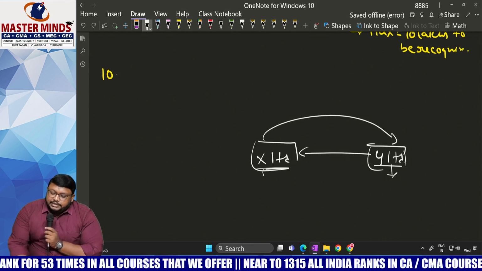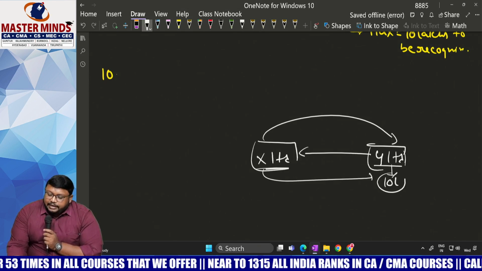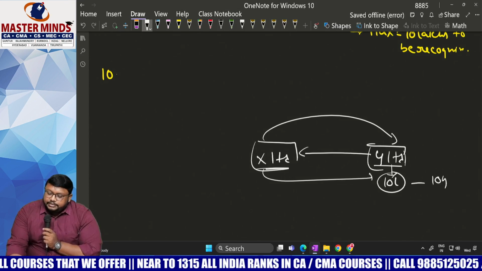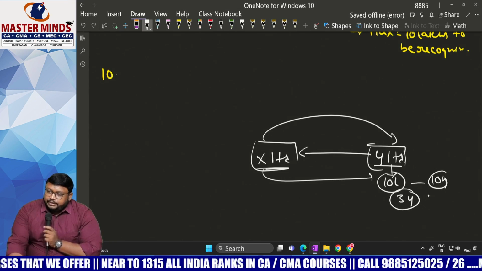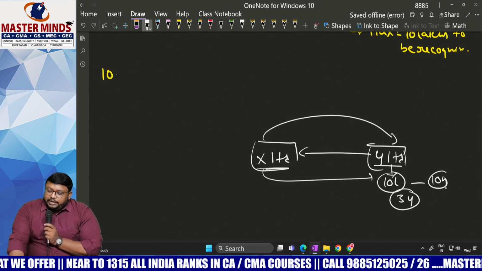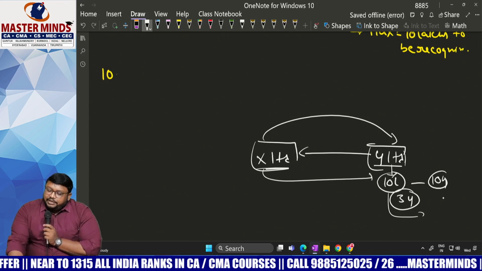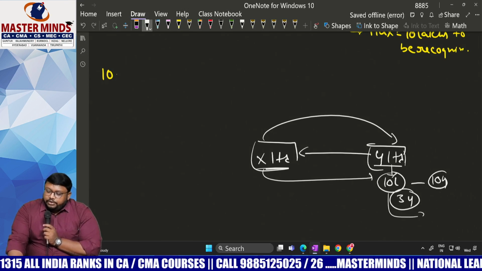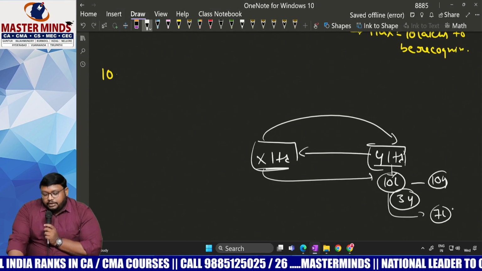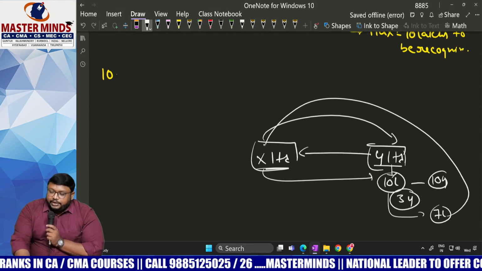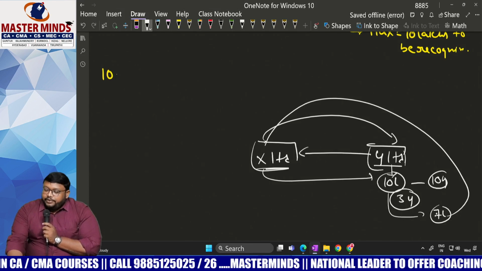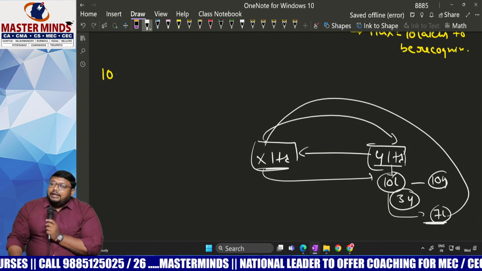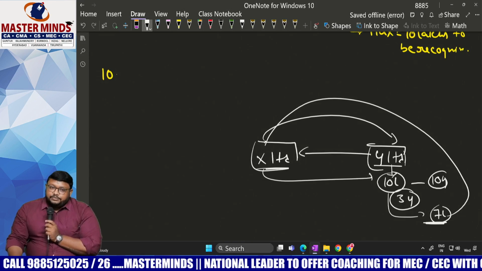For example, X Limited gave a license to Y Limited for 10 lakhs, for 10 years. Three years have already been used by Y Limited. What is the value now? In general, if you amortize 1 lakh each year for 3 years, how much balance will be there? 7 lakhs balance. Now we have to reacquire this. That means we have to consider the fair value of that particular right, and on that value we will reacquire the rights.